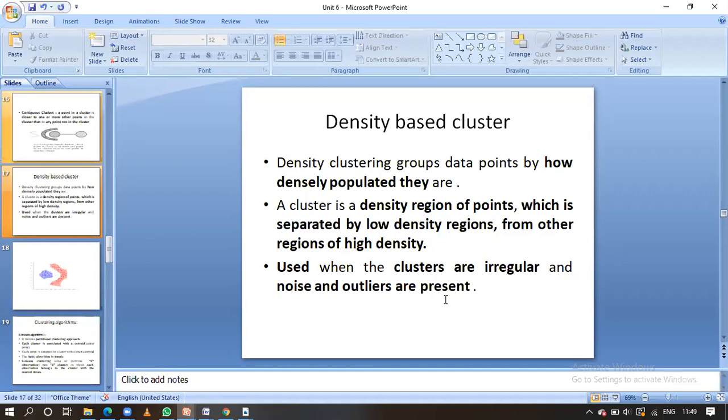If the data objects contain noise and outliers, this density based cluster is still able to form the clusters. That is the advantage of density based clusters. Even if the data objects contain noise or outliers, it may be able to form the clusters.